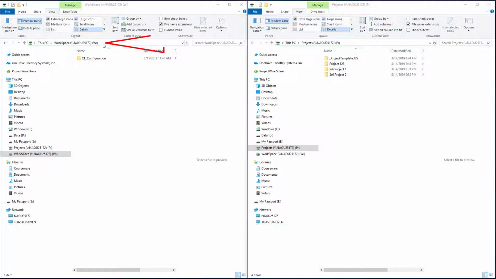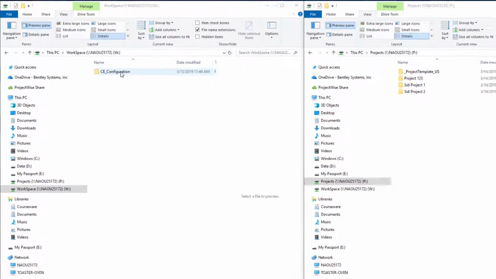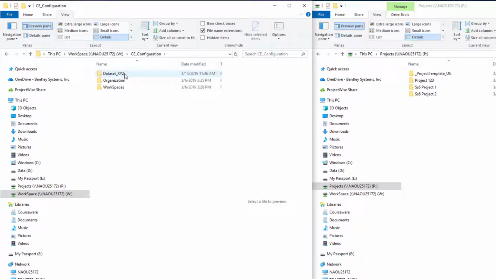I'm going to go to my W network drive under CE configuration, under my workspaces folder. And so currently I had the XYZ workspace. And we were looking at that as a company workspace that was going to be shared company-wide by all projects. But if you actually want to subdivide those projects into different workspaces, perhaps we look at that XYZ workspace as more of a template, and we'll use that to copy and create additional workspaces.